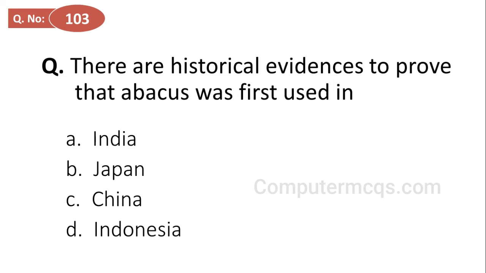There is historical evidence to prove that the abacus was first used in: options are India, Japan, China and Indonesia. And the correct answer is option C, China. There is historical evidence to prove that the abacus was first used in China.